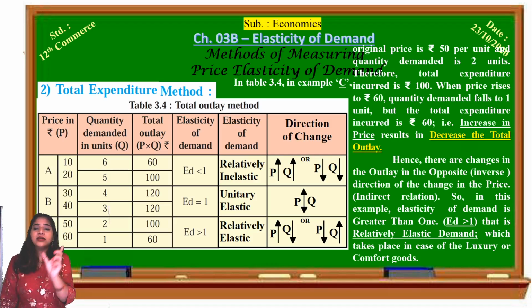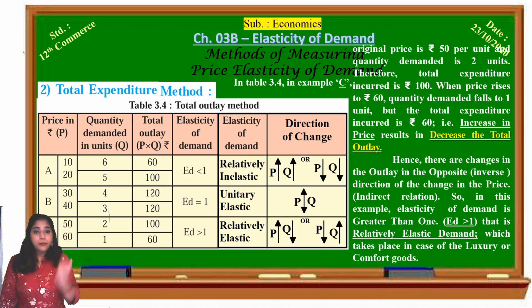There is not much change in the expenditure on medicine even if the price increases, only a little change. And for clothing, whatever we have taken in the market, we spend it whether there is an increase or decrease in the price, because those are normal goods. Demand is unitary.